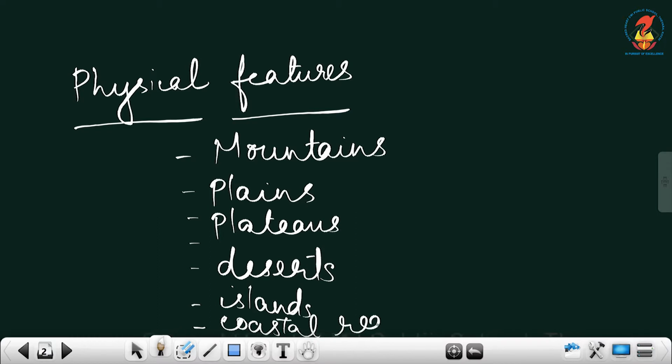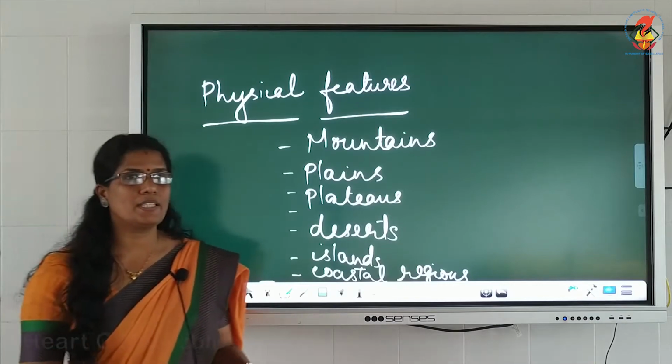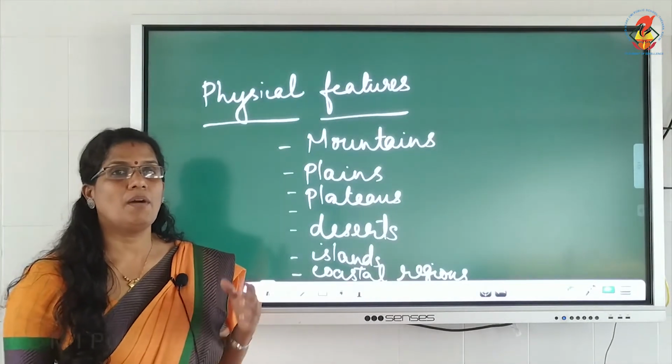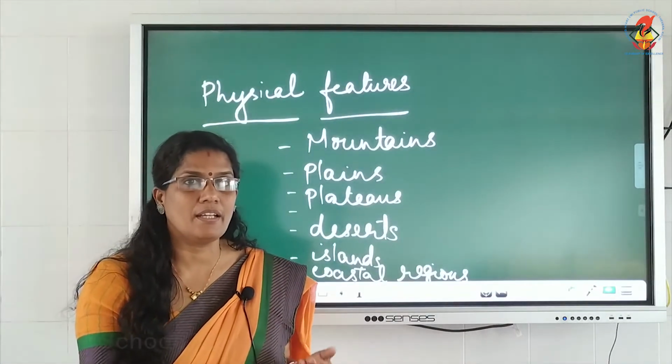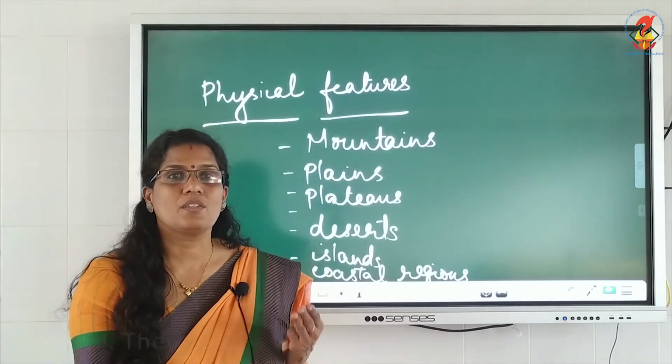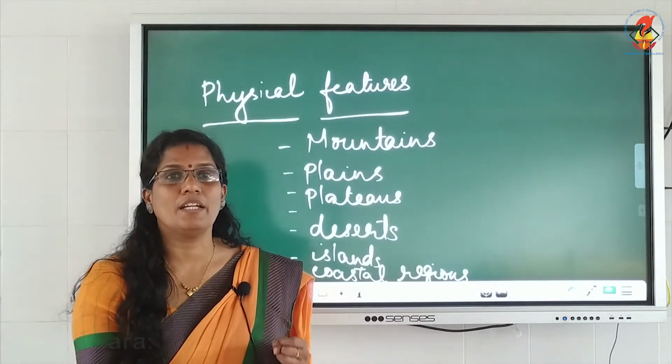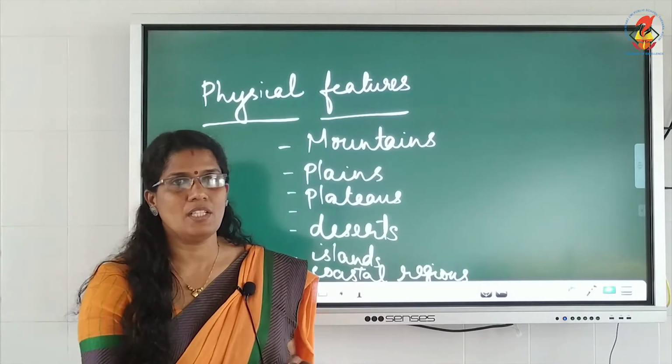All these are the major physical divisions of India. So mountains, we already said Himalaya. Himalaya means Him plus Alaya, the abode of snow. There are three parallel ranges in Himalaya: Himadri, Himachal and Shivalik.